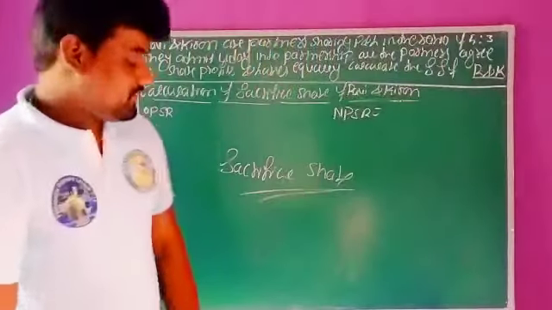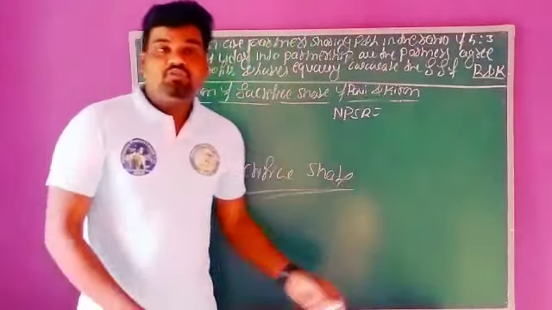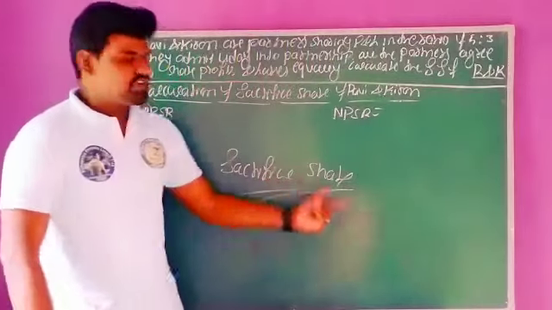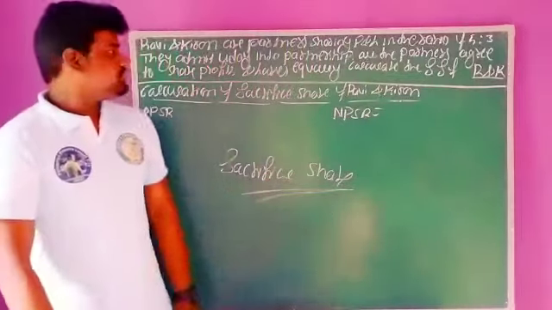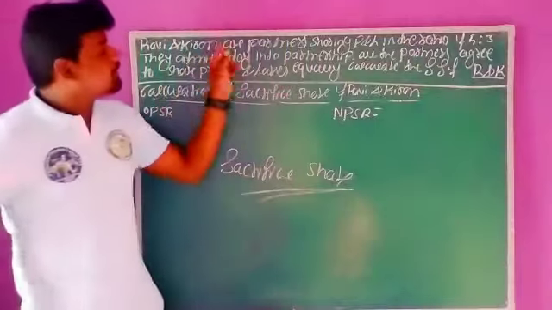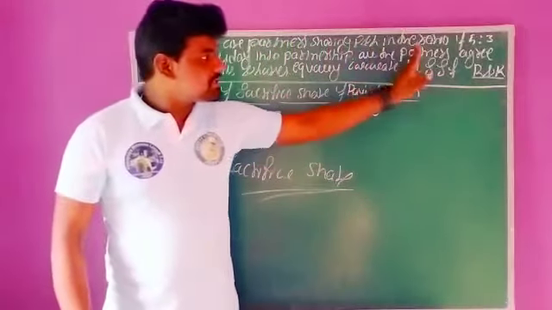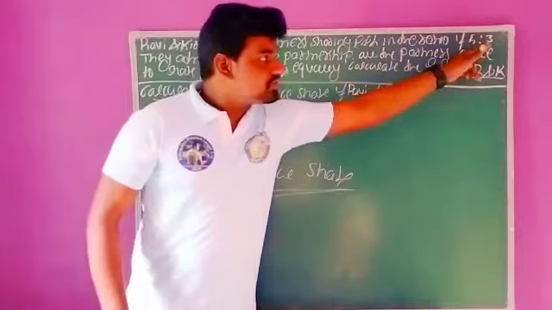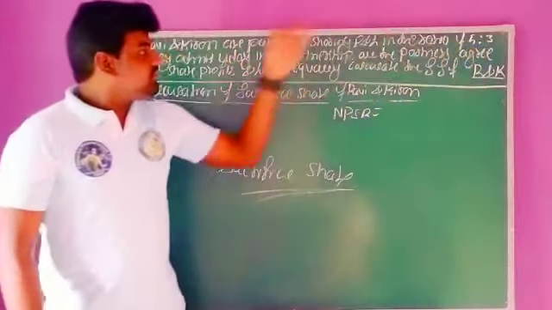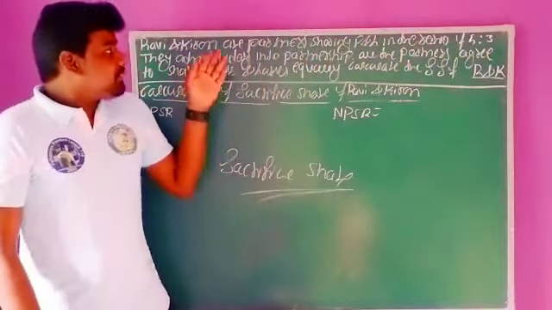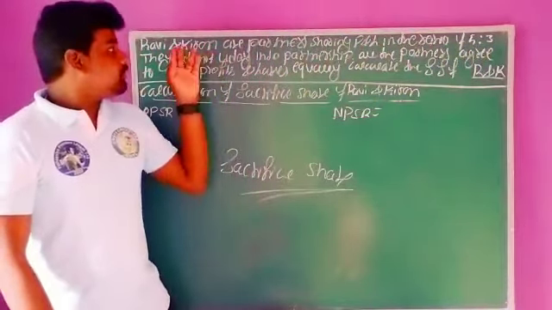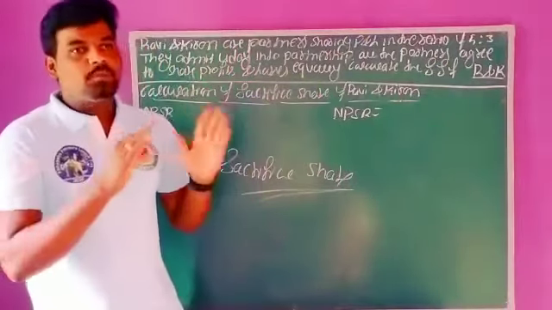Hi everyone. So in this session we will solve one more question related to sacrificing ratio. In the question, Ravi and Kiran are partners sharing profits and losses in the ratio of 5:3. So in this business organization, in the beginning there are only two partners, namely Ravi and Kiran. Both are sharing entire profits and losses in the proportions of 5:3. This is the profit sharing ratio when the business organization has only two partners.